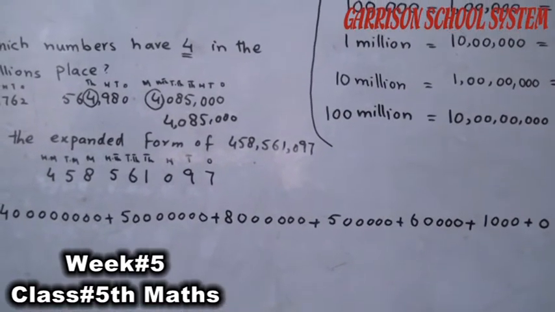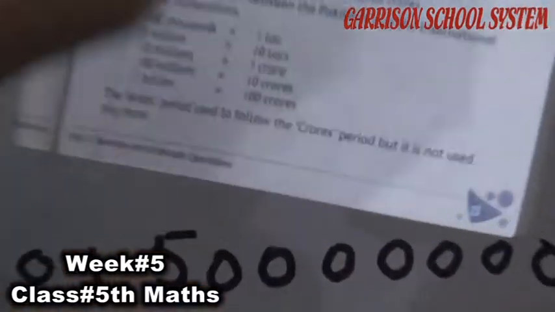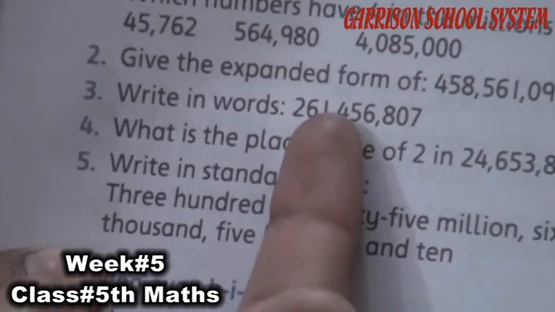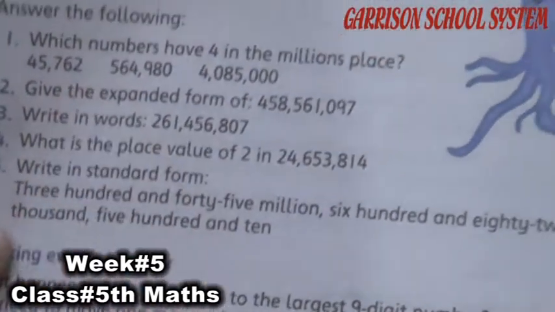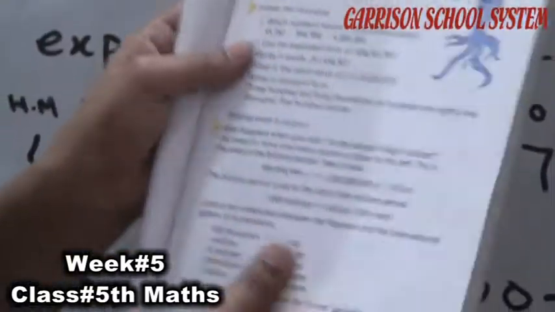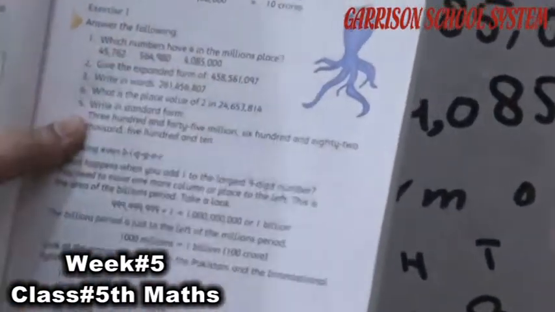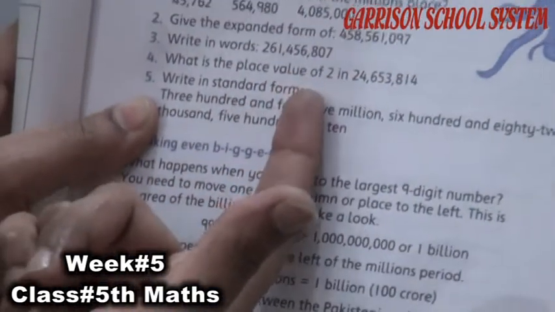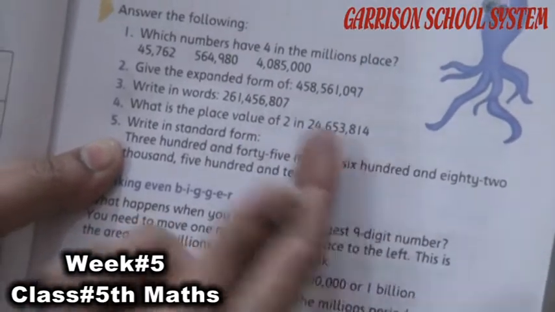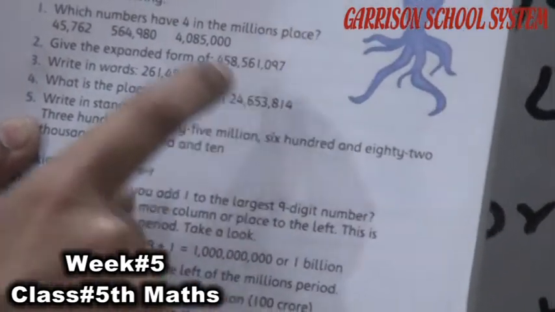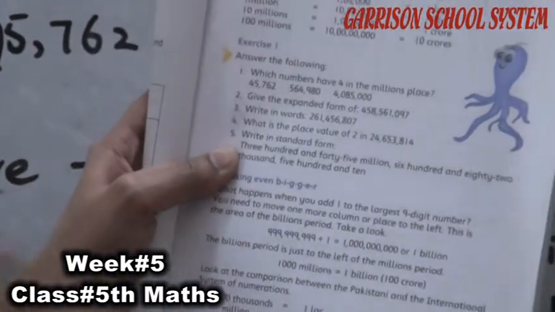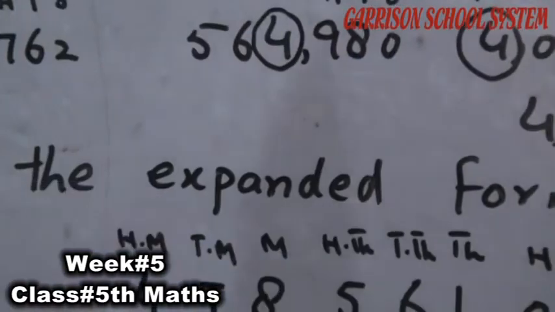And next, write in words. Students, this is also so easy. This number you can write easily in words, as I have told you using this table. Next, question number 4. What is the place value of 2 in this number? You can easily find out the place value of 2 in this method.